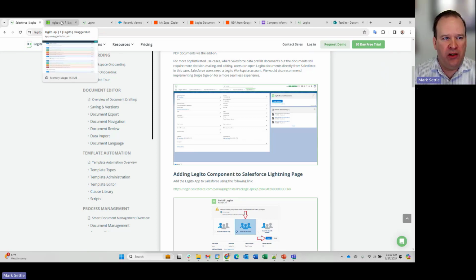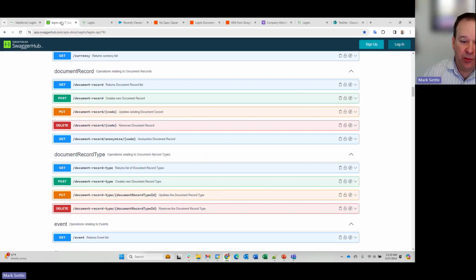Also worth mentioning before I jump into some actual integrations is we do have robust documentation around our APIs. For example, if you are a more technical person, we provide Swagger docs for our REST API, which give you documentation on every endpoint and even allow you to try it out. You can grab an API token from your Legito site, log in to the REST API documentation, and make calls to the API to test them out without writing any code. A very useful feature for users.